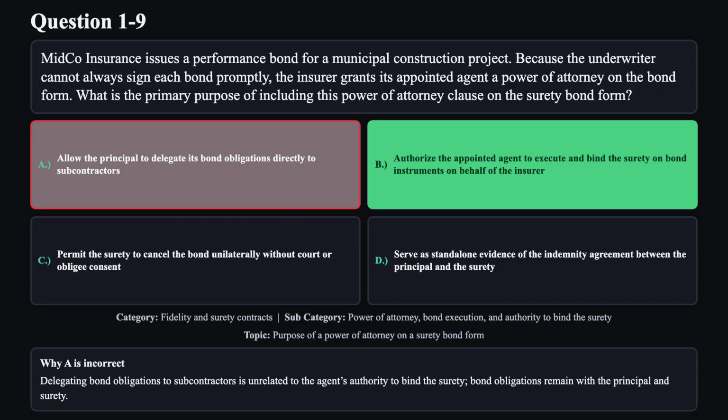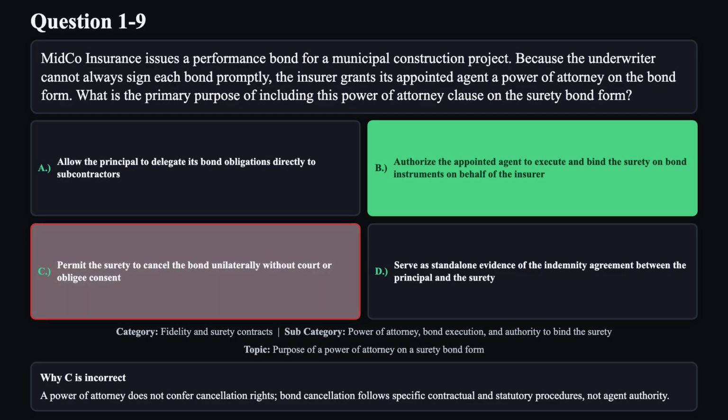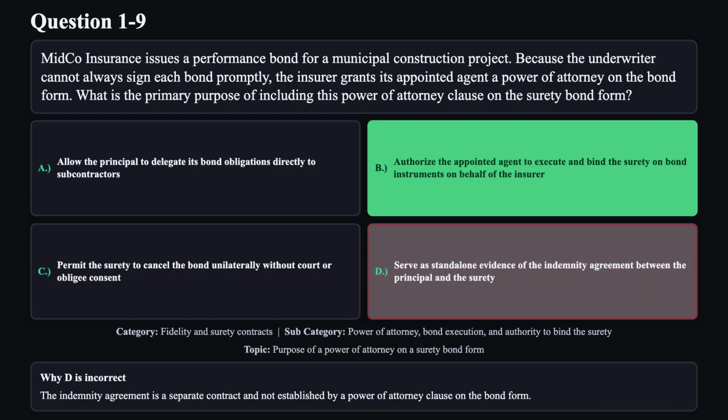Delegating bond obligations to subcontractors is unrelated to the agent's authority to bind the surety. Bond obligations remain with the principal and surety. Reason C is not correct. A power of attorney does not confer cancellation rights. Bond cancellation follows specific contractual and statutory procedures, not agent authority. Reason D is not correct. The indemnity agreement is a separate contract and not established by a power of attorney clause on the bond form.